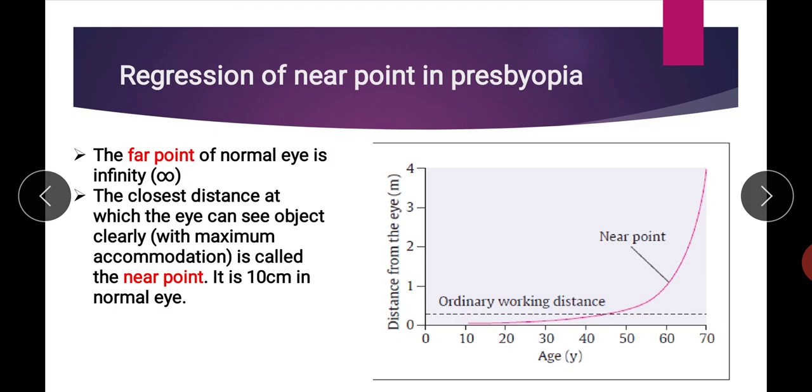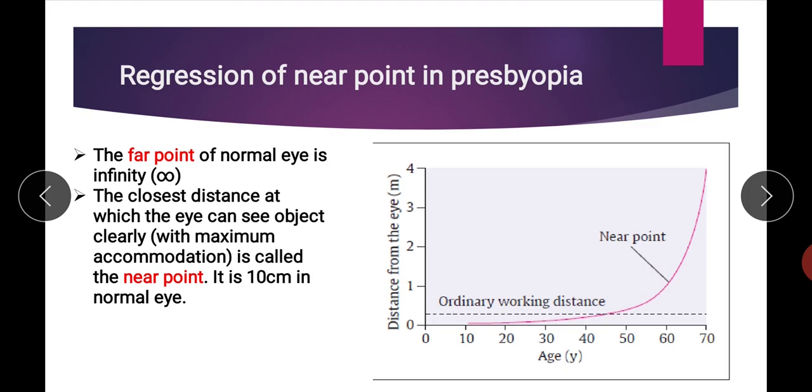Normally in children, the accommodation power of the lens is 20 diopters, and to see a near object, this power can increase up to 34 diopters. It means the lens has the ability to accommodate plus 14 diopters more. This power becomes, instead of plus 14, only plus 2 at the age of 50, and this accommodating power becomes almost 0 at the age of 70.